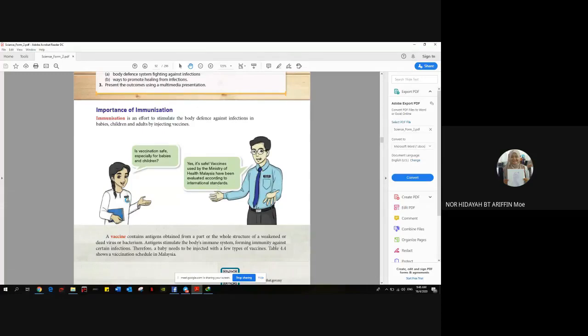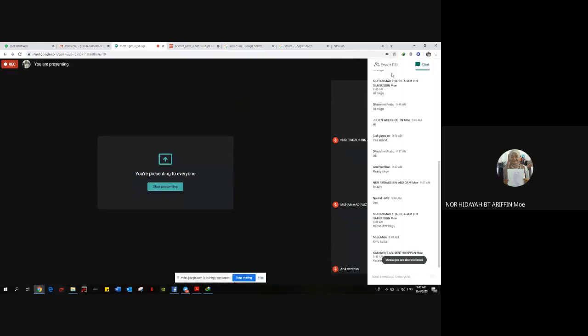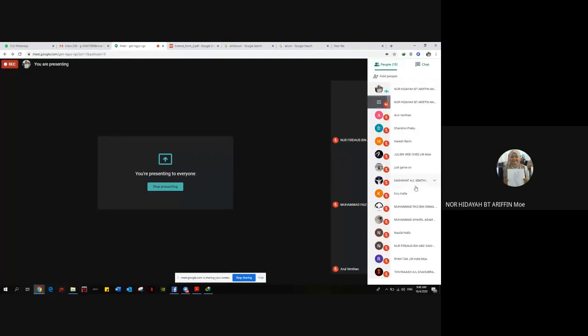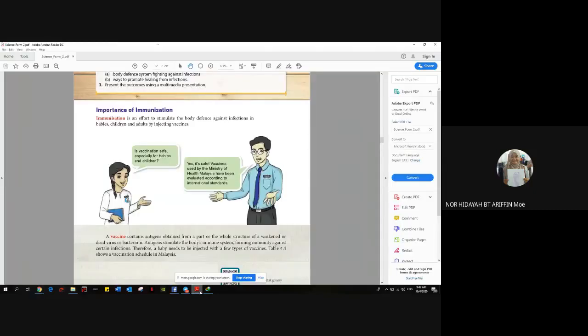Alright. So wait, let's see. Okay, so kira kata is clear. Right. So now kita ada about 14 students. Okay, we continue. So anything that is important, maybe awak sudah ada pencil, you can simply catat dekat your textbook ataupun your buku nota. Right.